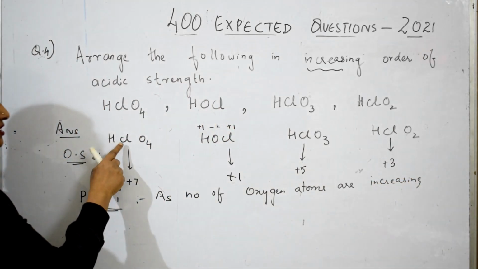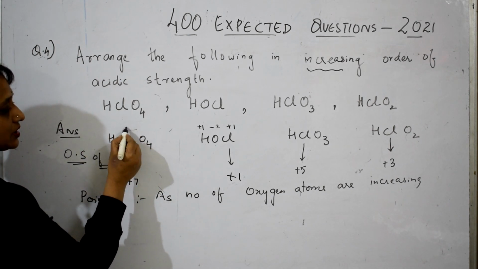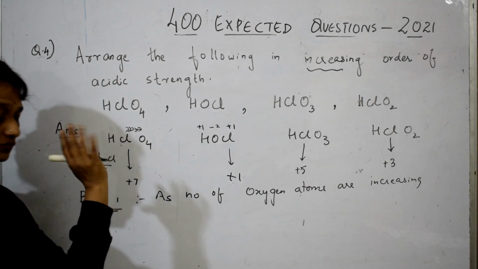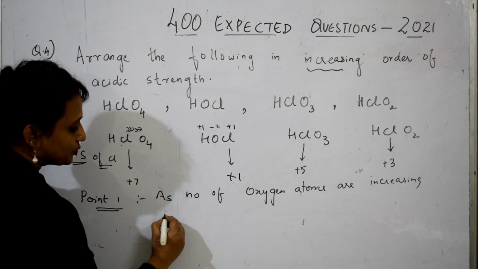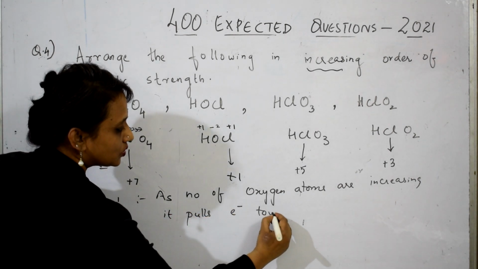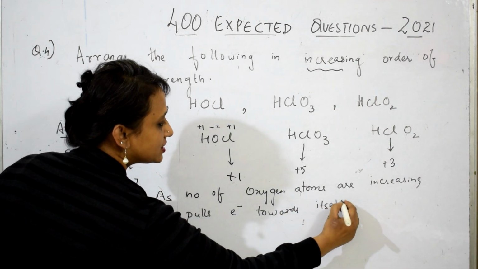Just now I said it starts pulling electrons from this chlorine. Here 4 oxygen atoms are there, and everything it starts pulling towards itself. Correct? Yes or no? Okay. As the number of oxygen atoms are increasing, it pulls electrons towards itself. Now you only see the difference.